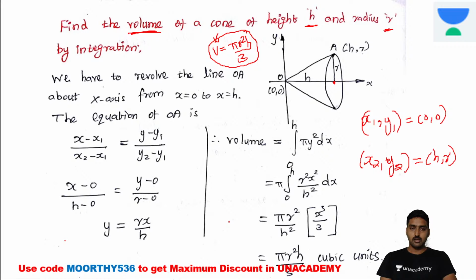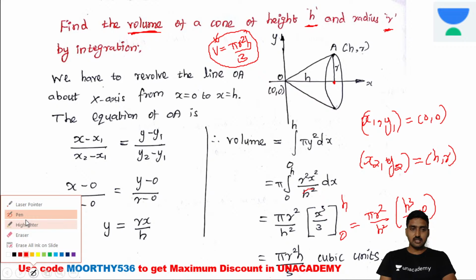Upper limit is h, lower limit 0. If you substitute, pi r square divided by h square, and now it's h cube divided by 3 minus 0. So this is what we are getting, right? So now we get the final volume of the cone. Either we can consider the height of the cone along the x-axis or along the y-axis. If you consider the y-axis, again we get the same answer, right?